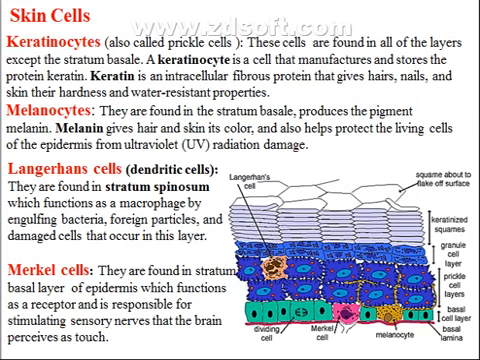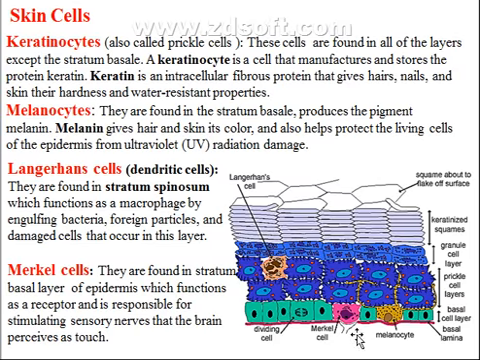The skin contains different types of cells. The first one, keratinocytes, also known as prickle cells. These cells are found in all layers except the stratum basale. A keratinocyte is a cell that manufactures and stores the protein keratin, which gives hair, nails, and skin their hardness and water-resistant properties.